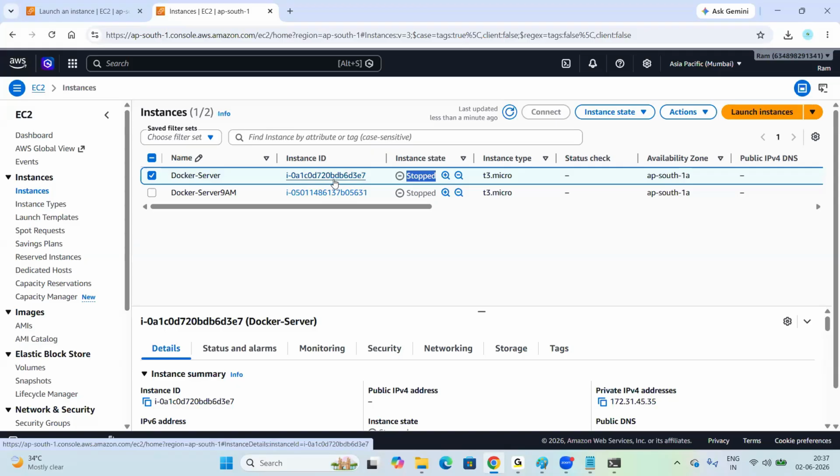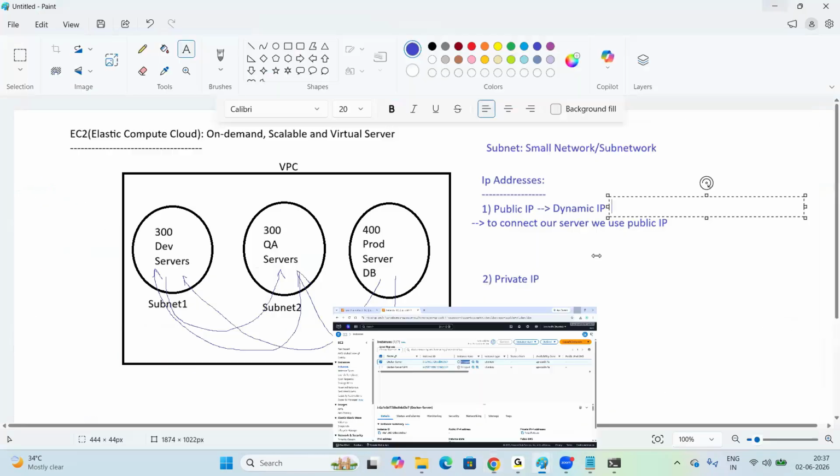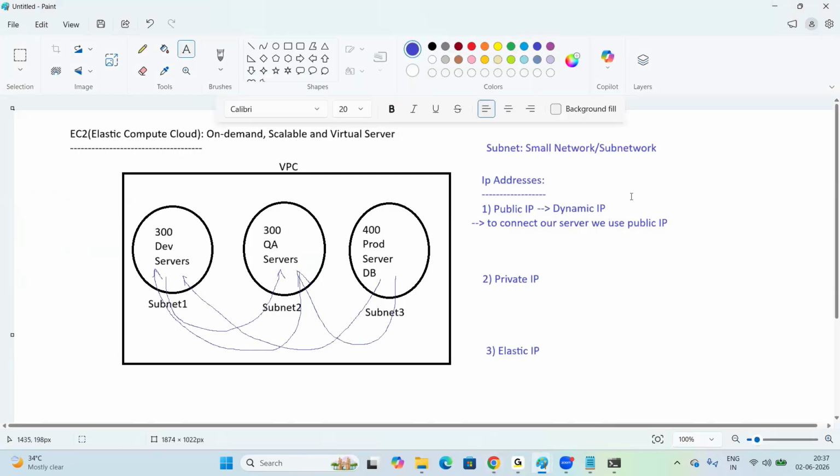The IP is dynamically changed because in the data center, in the Mumbai data center, there is a DHCP server, whose full form is Dynamic Host Configuration Protocol.